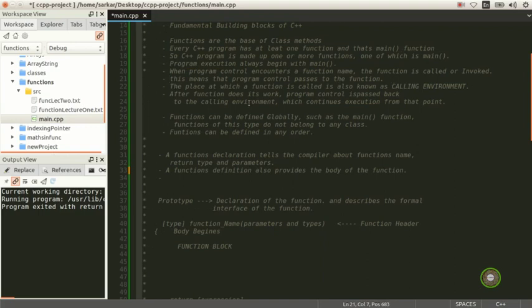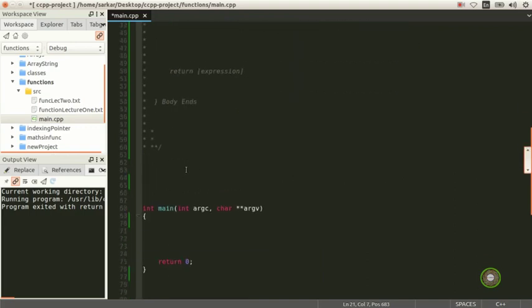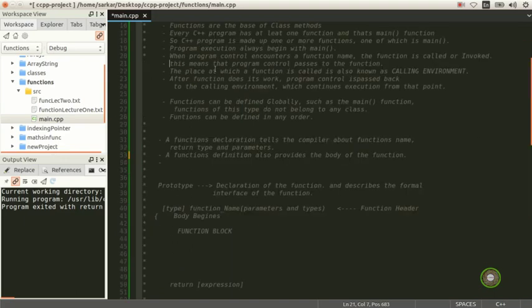This means that the program control passes to the function. The place at which a function is called is also known as the calling environment. So if you have a function and we call it here, this place is called the calling environment. After the function does its work, program control is passed back to the calling environment, which continues execution from that point.